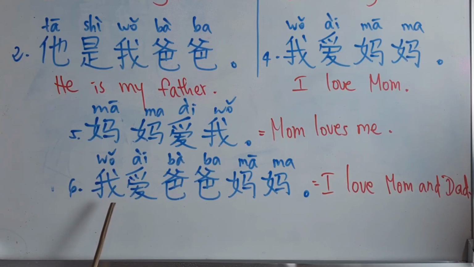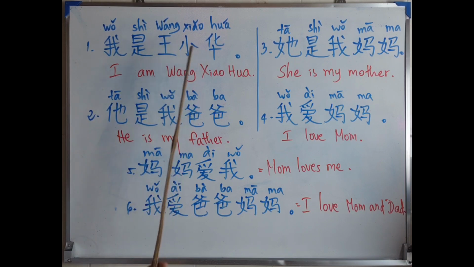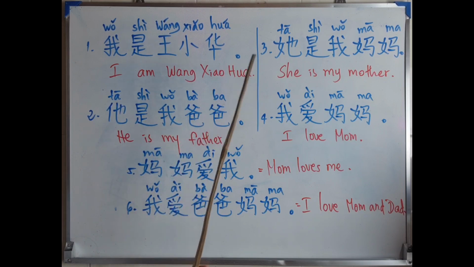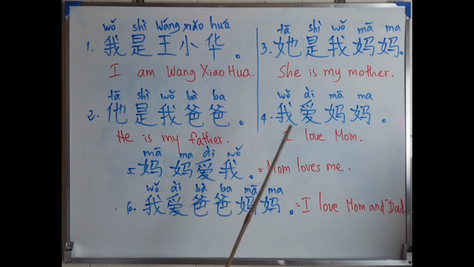But before we end our lesson, let's read together again. Number 1. 我是王小华, I am Wang Xiaohua. 他是我爸爸, He is my father. 她是我妈妈, She is my mother. 我爱妈妈, I love mom. 5. 妈妈爱我, Mom loves me. 我爱爸爸妈妈, I love mom and dad. I love my parents like that.